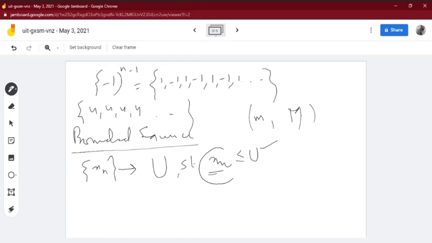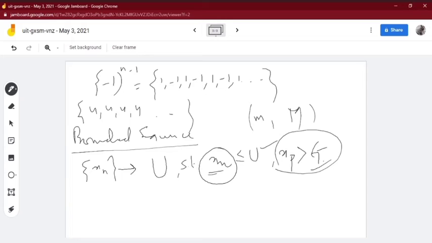So all the members of that sequence are always less than or equal to u, that means u is the upper bound. It is said to be unbounded above if there exists at least one member x_p of the sequence such that x_p is greater than g, for any given g greater than 0. So x_p is greater than g, which means g is not the upper bound. Clear? So this is the definition of bounded above and unbounded above.